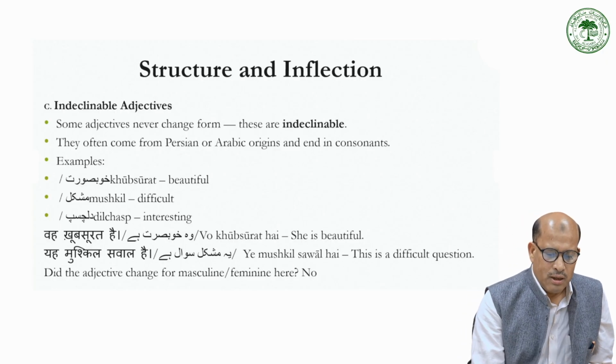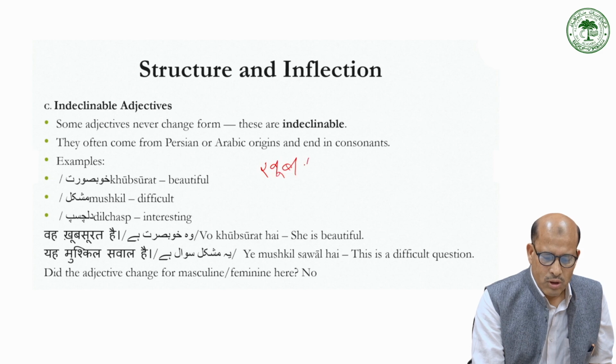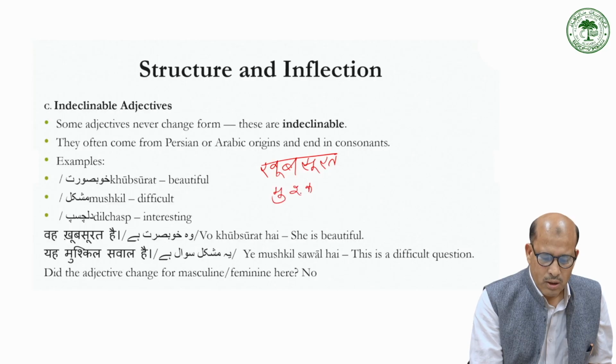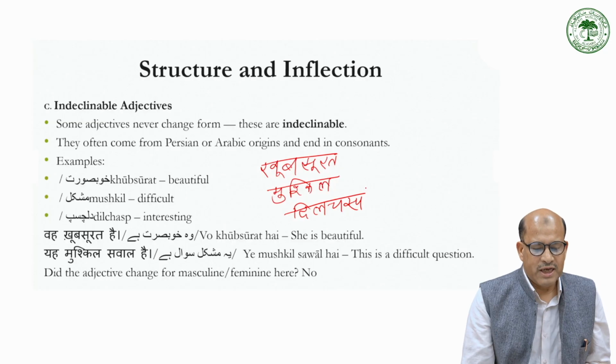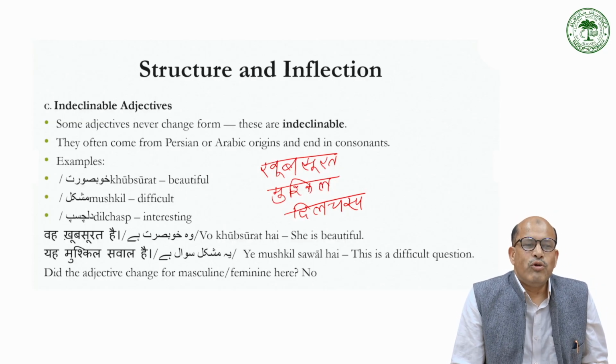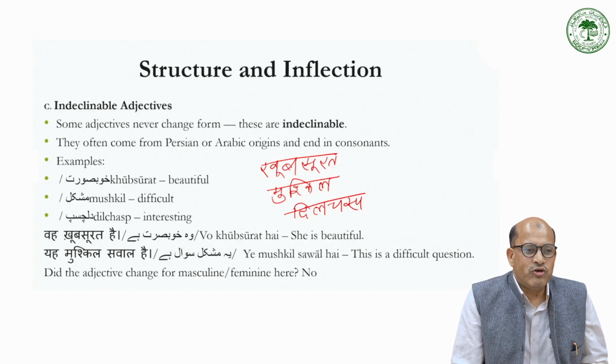So khubsurat, let me write to you in Hindi also. खूबसूरत, मुश्किल and दिलचस्प. So यह खूबसूरत है, she is beautiful. यह मुश्किल सवाल है. So खूबसूरत and मुश्किल remain unchanged. This is a difficult question.